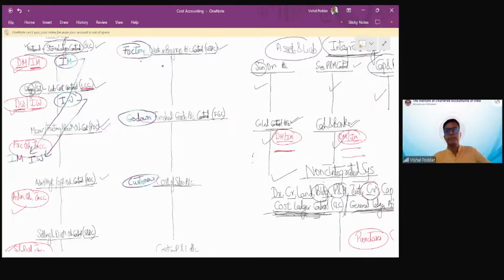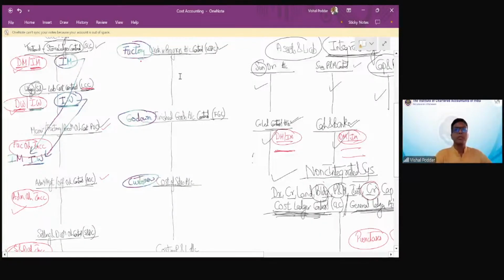No, beta, Srini. Because CLC represents debtor, creditor, cash, bank. So when you want to transfer indirect labor, see, indirect labor is already sitting here. It is sitting in your labor account. Now, when you want to transfer, you have to transfer it from labor to POC. So the entry would be POC debit to CLC. Srini, I hope I am able to answer your query. You have understood what I mean to say. So it will not be CLC, Srini, it will be LCC only, because your indirect labor is sitting in your LCC. Fine.